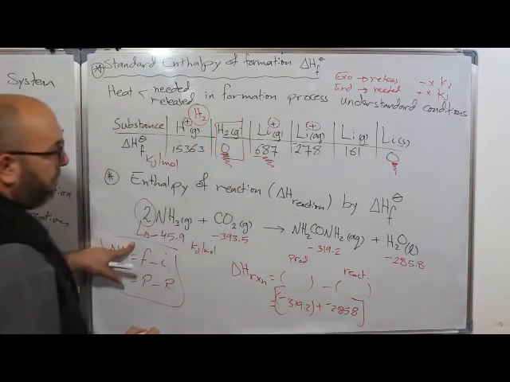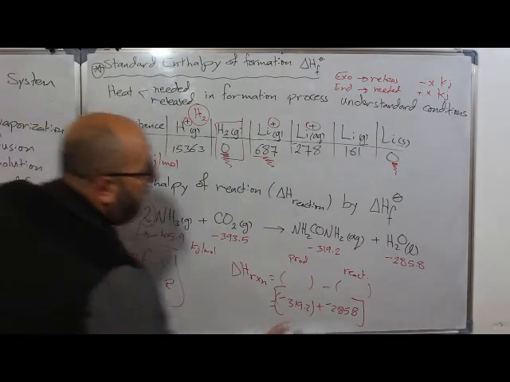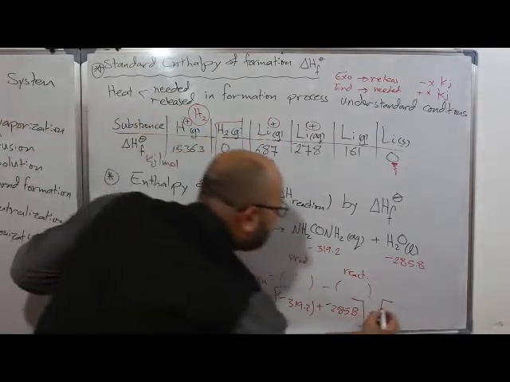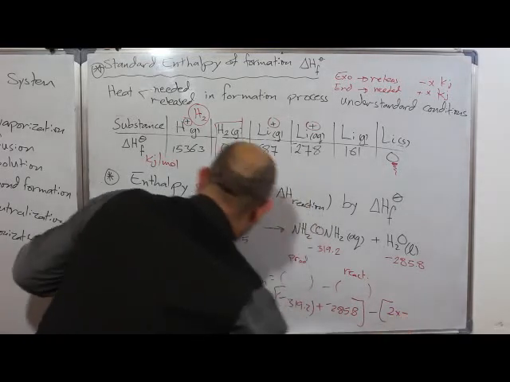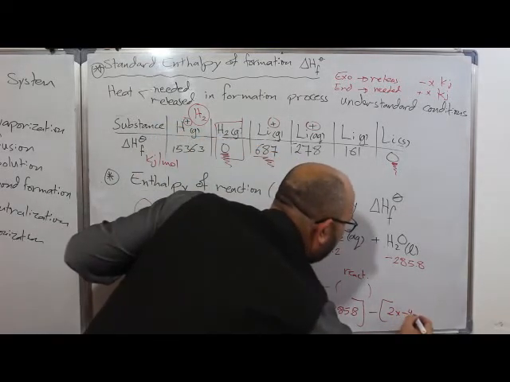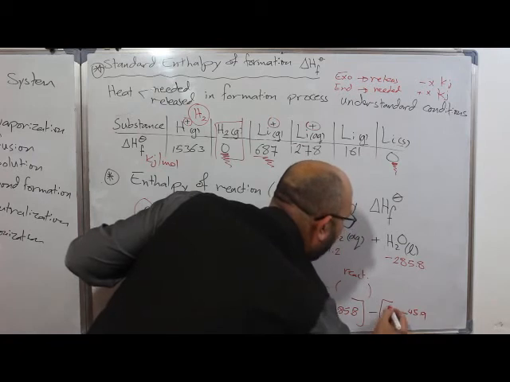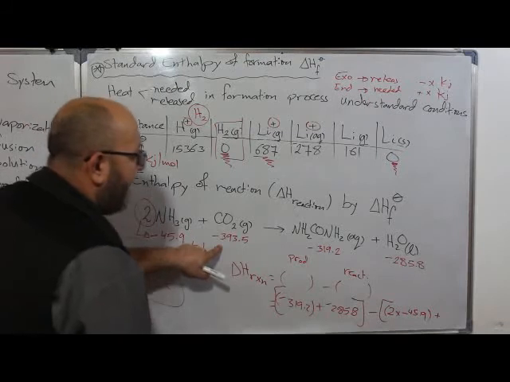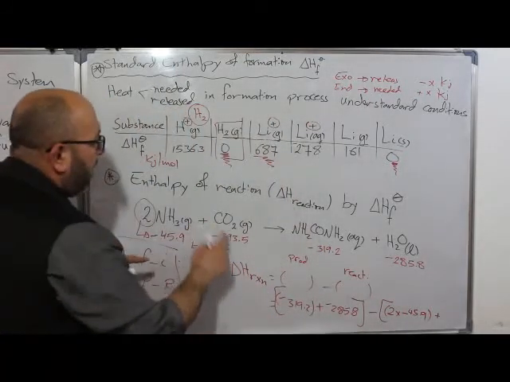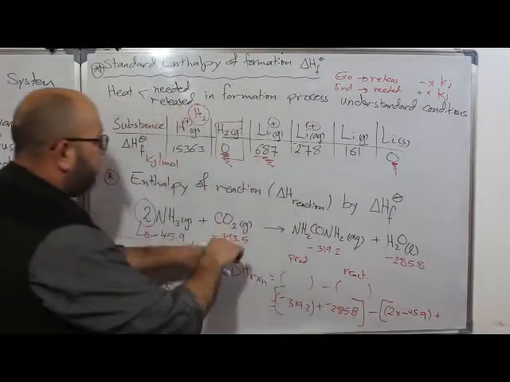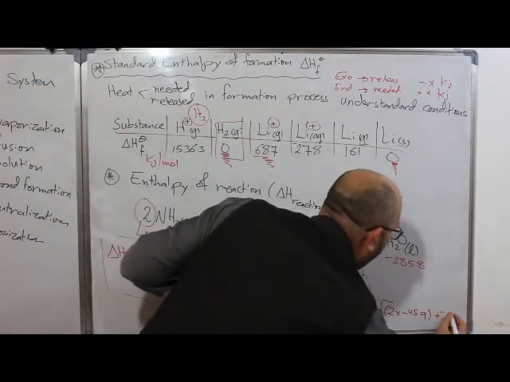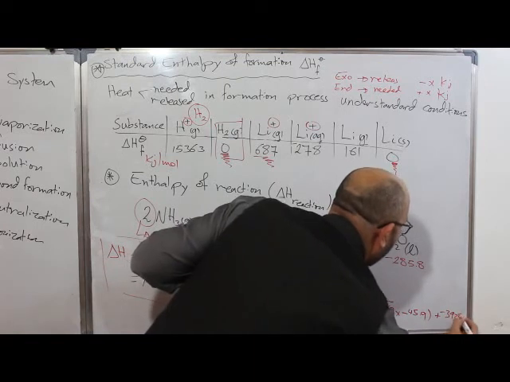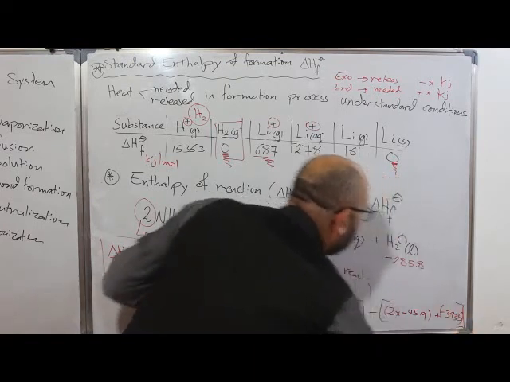Here are the enthalpies of the products, minus the first reactant, which is 2 times negative 45.9, added to the last component, multiplied by 1 automatically because its coefficient is 1, which is negative 393.5, and close the square bracket.